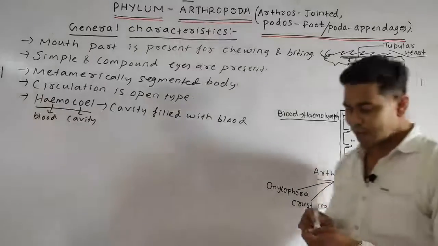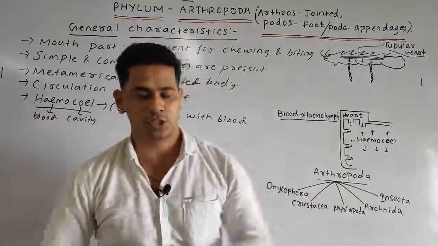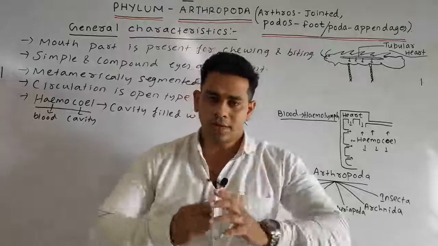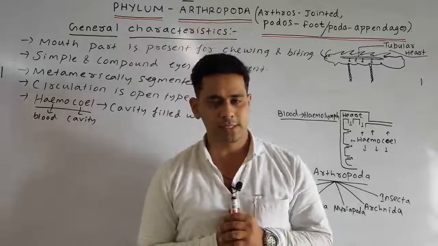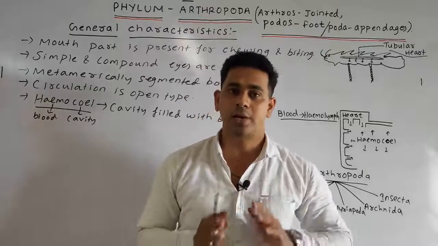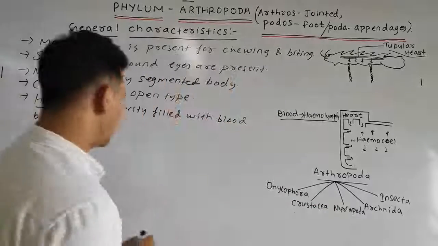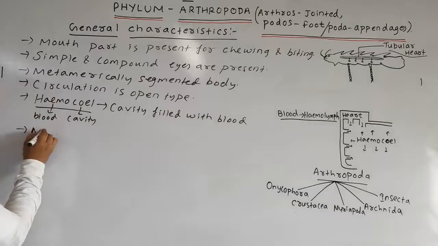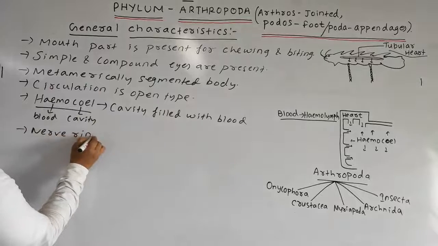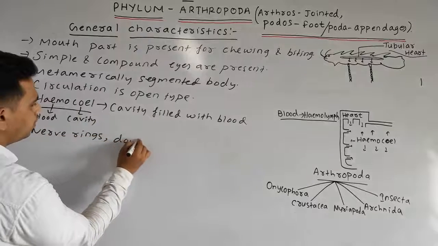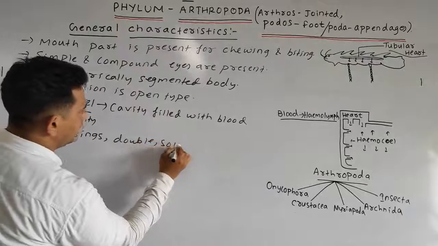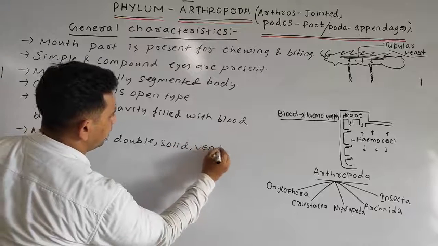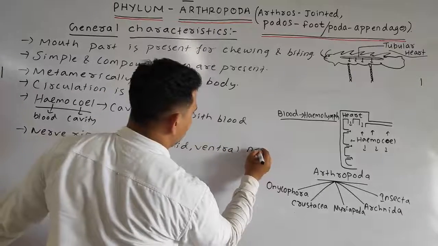Okay friends, now come to the nervous system. How is the nervous system? Nerve rings are present, and double solid ventral nerve cords are present.